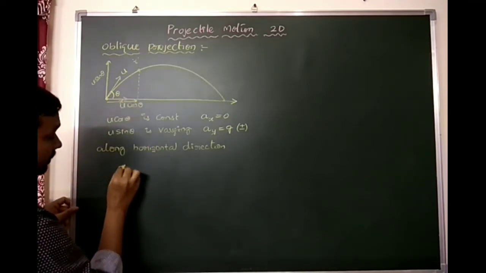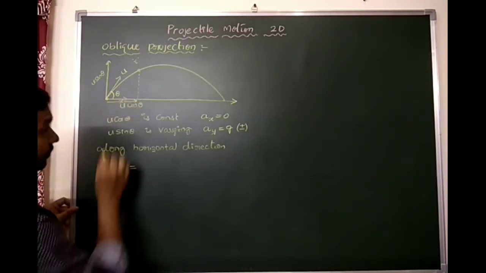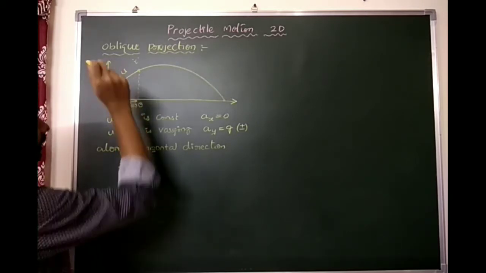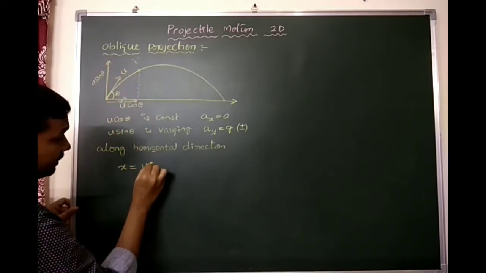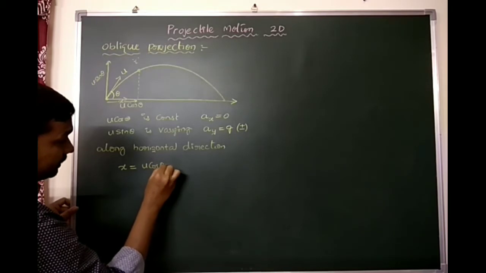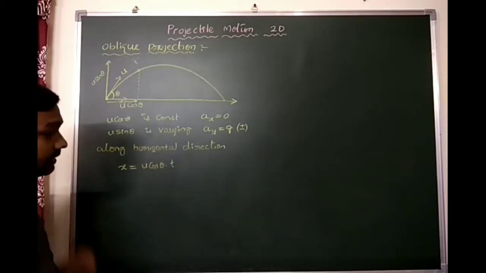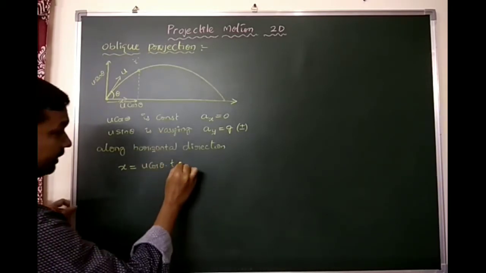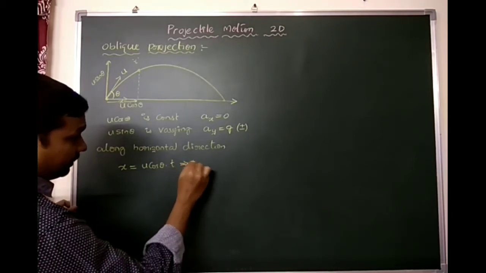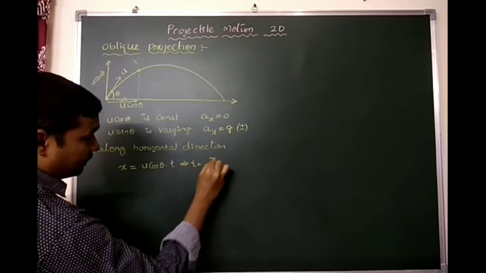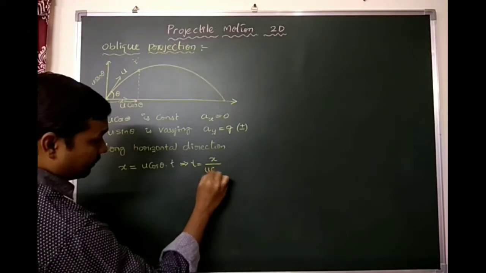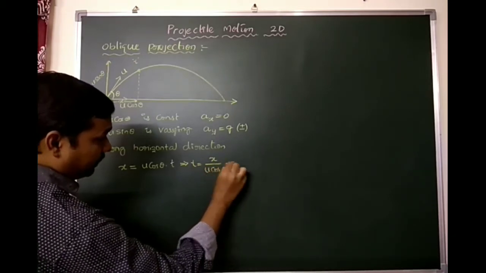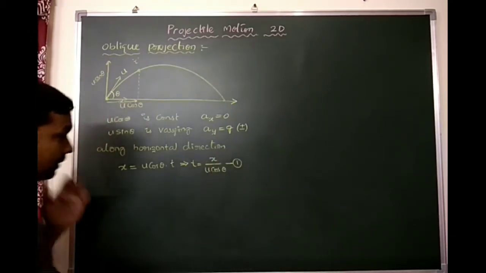So horizontal distance equals horizontal velocity into time. So we can write it as u cos theta into t. So you can write t equals x by u cos theta. Let this be equation number 1.